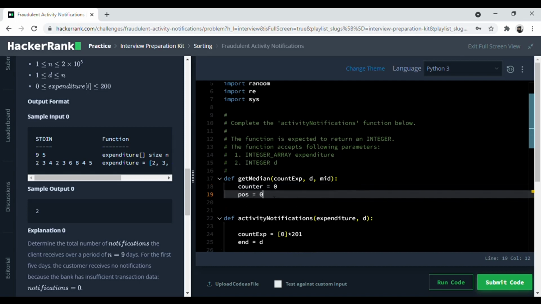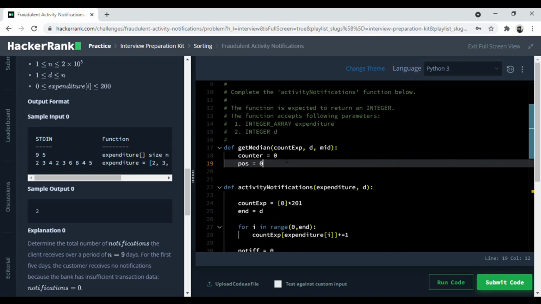So when we have the count expenditure numbers, which is 2 to 1, which are the main numbers we are looking at, when they come inside this, we have a counter which is 0 right now, which will keep track of when we reach this midpoint. So for this particular example, mid is 3 and counter starts from 0.